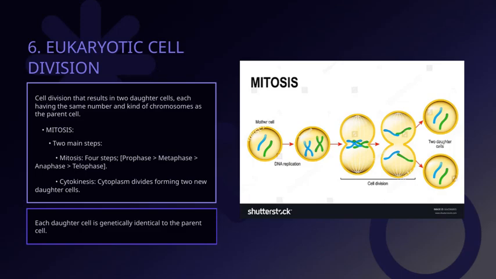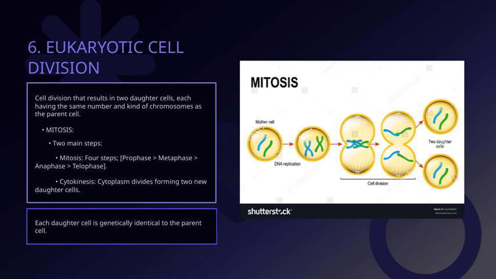Now let's talk about what happens after a cell divides. Each daughter cell is genetically identical to the parent cell, meaning they have the same DNA and genetic information. This is crucial for growth, repair, and maintaining the stability of an organism. Next, we have cytokinesis, which is the process where the cytoplasm divides, resulting in two new daughter cells. Think of it as the final step where the cell physically splits into two.